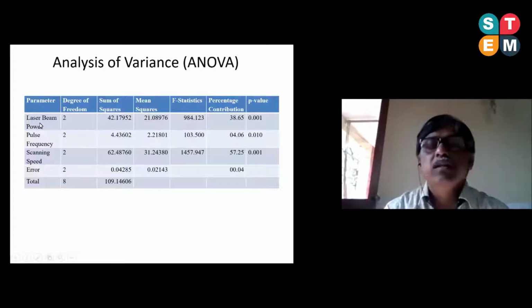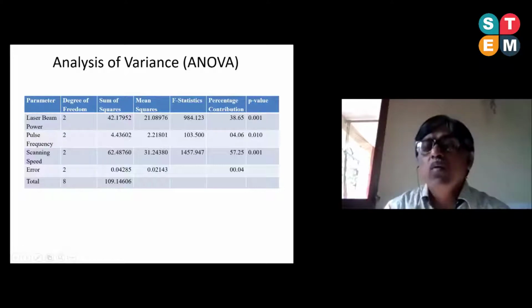So you see under the laser beam power, the percentage contribution is 30.65, whereas pulse frequency is 04.06, and scanning speed is 57.25. Out of these three, the highest percentage contribution is from the scanning speed. So we can say it is the most significant parameter on the surface roughness, whereas the pulse frequency's value can be negligible. And the second significant factor will be the laser beam power.